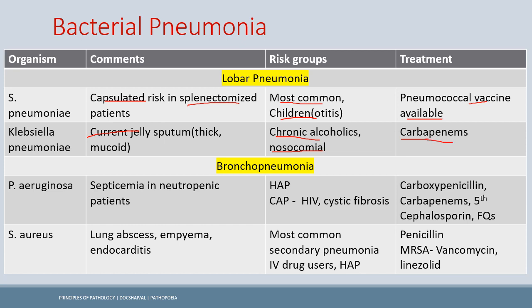Okay, now the bronchopneumonia. In the bronchopneumonia, recall that we have patchy infiltrates, and here we have Pseudomonas. Pseudomonas is again a gram-negative aerobic bacteria. It causes hospital-acquired pneumonia and community-acquired pneumonia, but it is common in HIV and cystic fibrosis patients, and this is something high yield. Cystic fibrosis patients are at increased risk of Pseudomonas infection. It is a difficult one to treat, and we use the carboxypenicillin, the 5th generation cephalosporins, and carbapenem group of drugs.